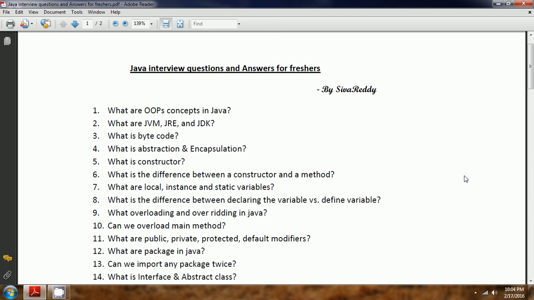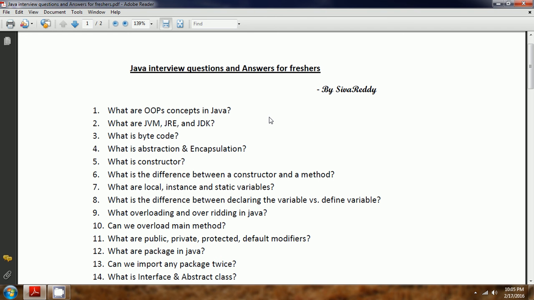Before we go ahead with this session, the assumption is that you already know the Java concepts. Then this tutorial is going to help you prepare for an interview within a very short time. Let us go ahead and start the question and answer session.